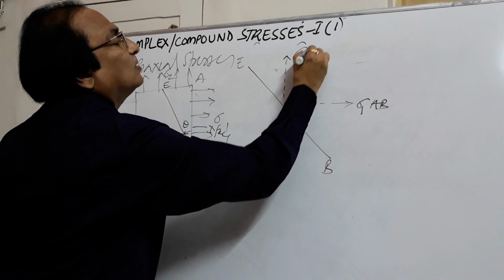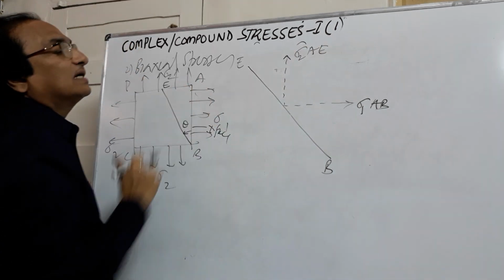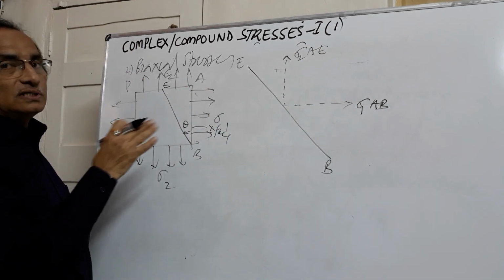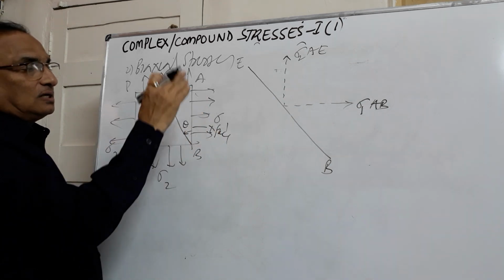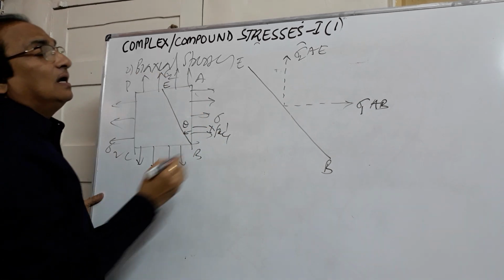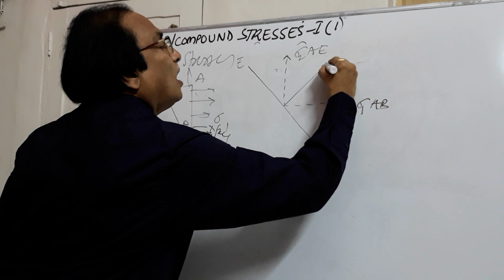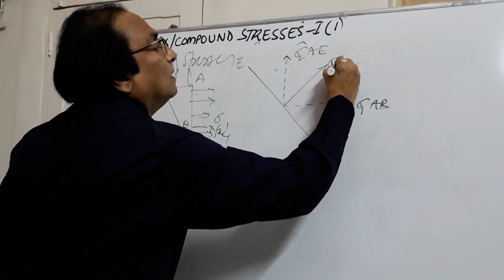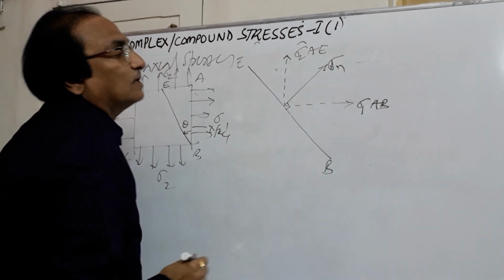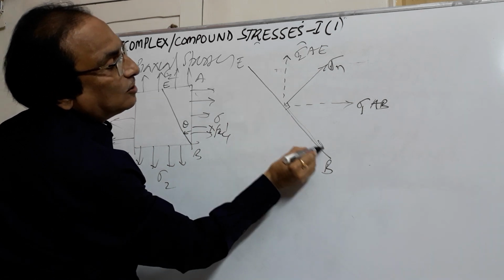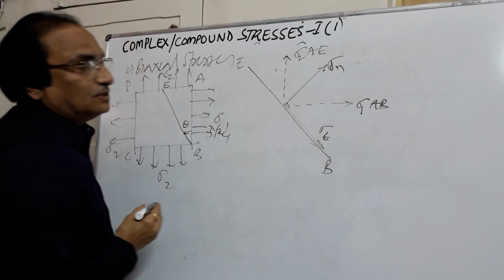So this will be sigma 2 into AE into thickness 1. So these are the two forces that will be acting horizontally and vertically, in the x and y direction. Now my intention is to find out how much will be the normal stress, that is perpendicular to the surface, and if I resolve parallel to the plane, what will be the tangential stress.